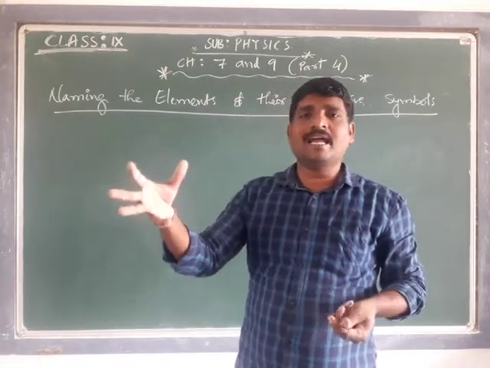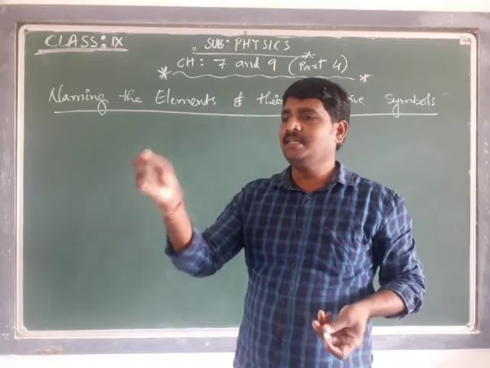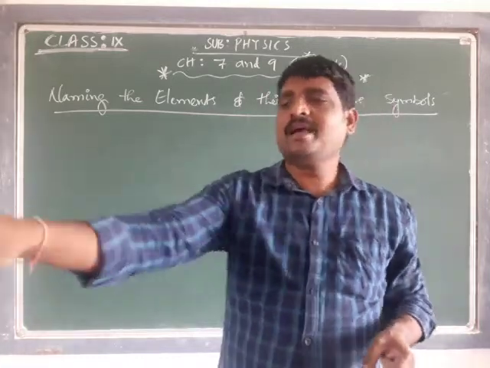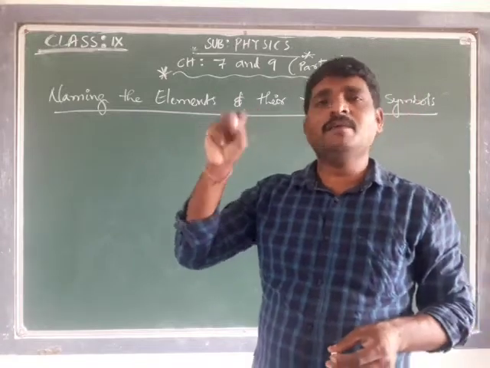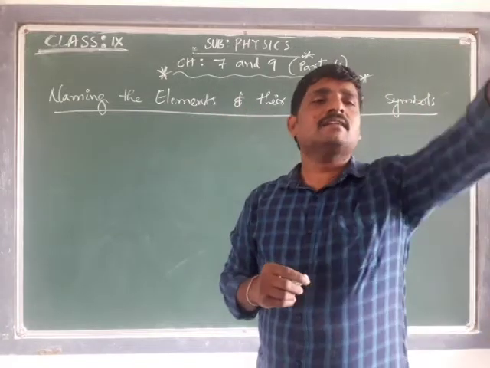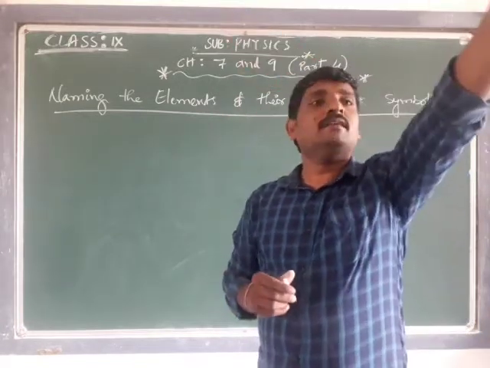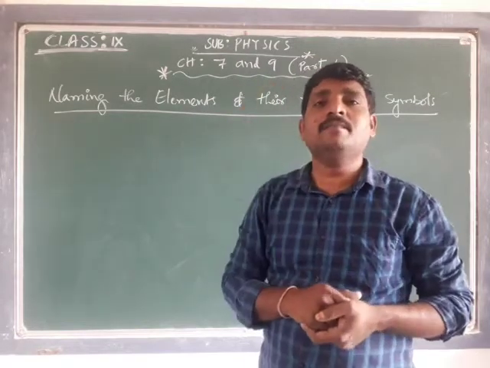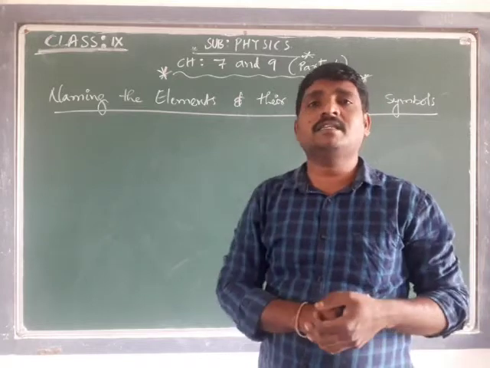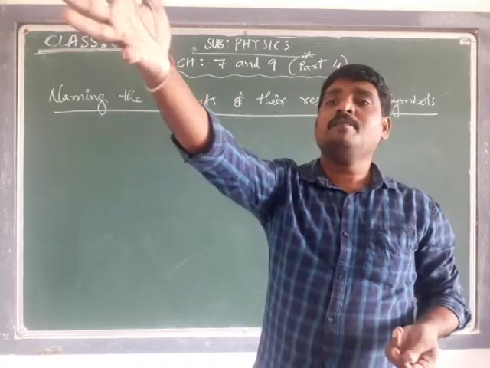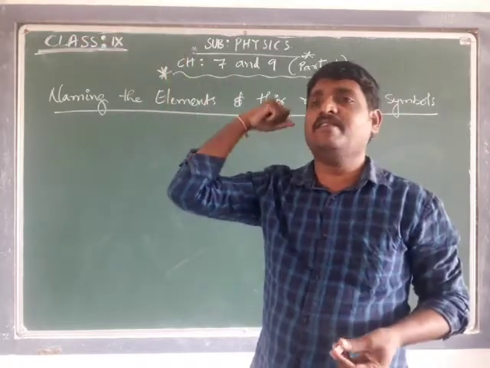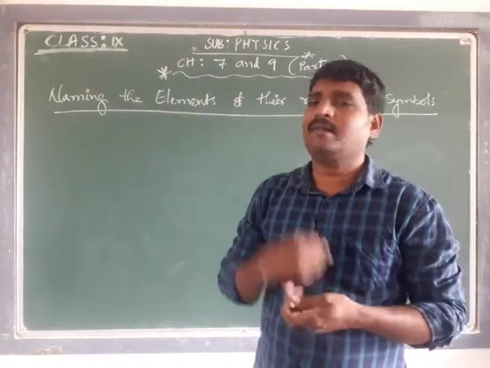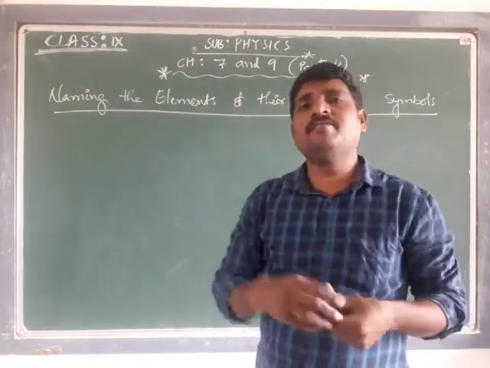Based on some characteristics or strategy, some name has been assigned. So the first element I can refer to by its name. I can't say go and bring that third element. If I say go and bring the sixth element, that is carbon, go and bring the carbon substance, that is easy for accessing.